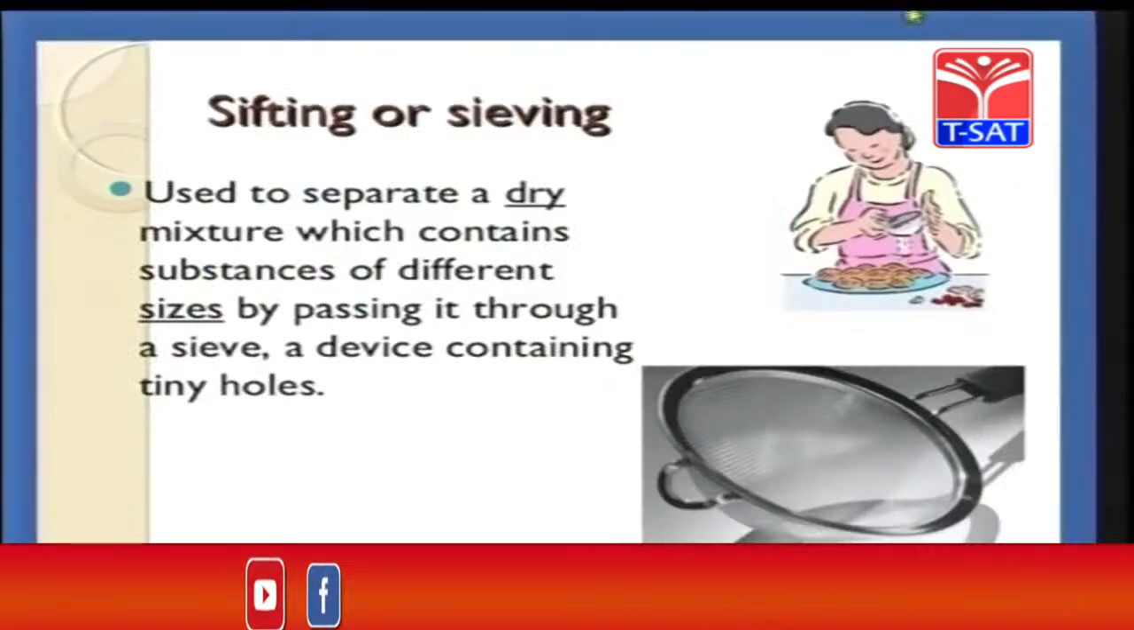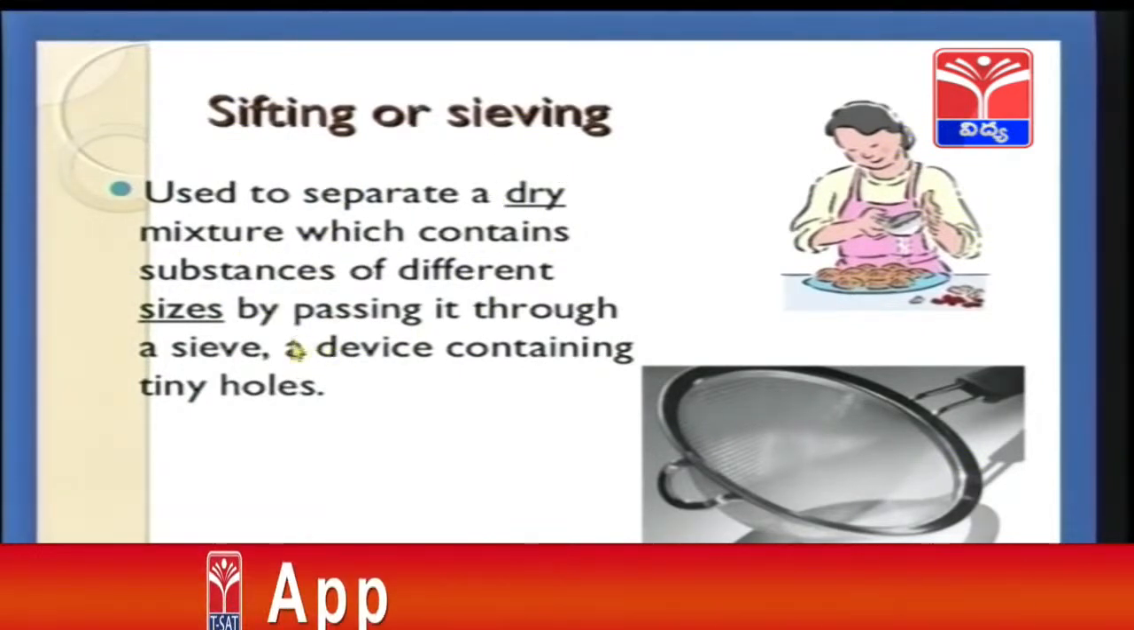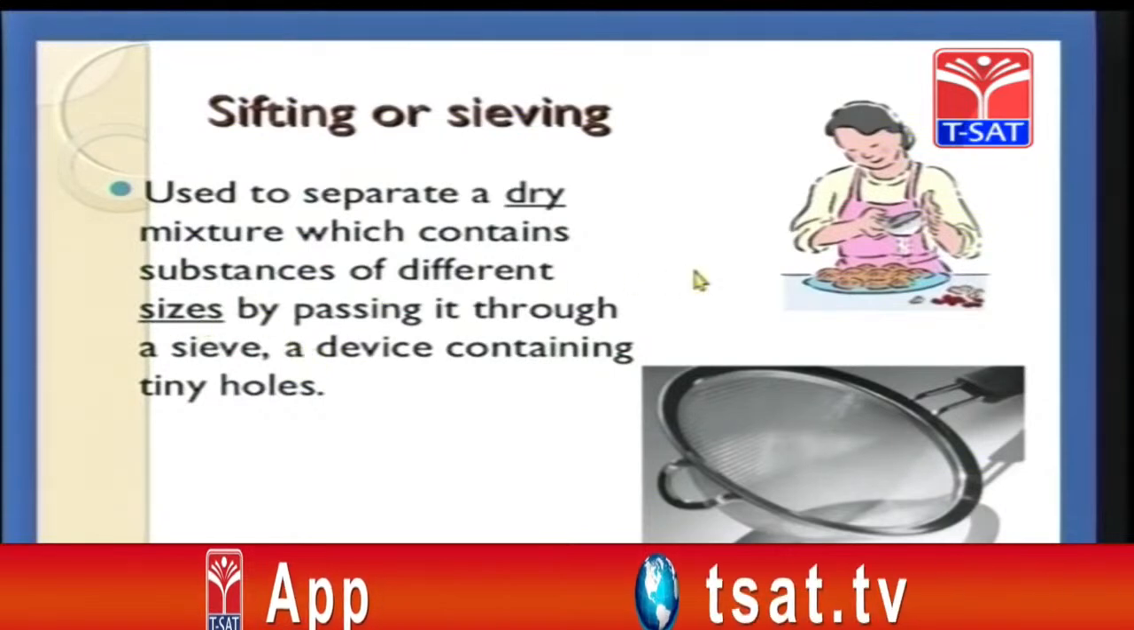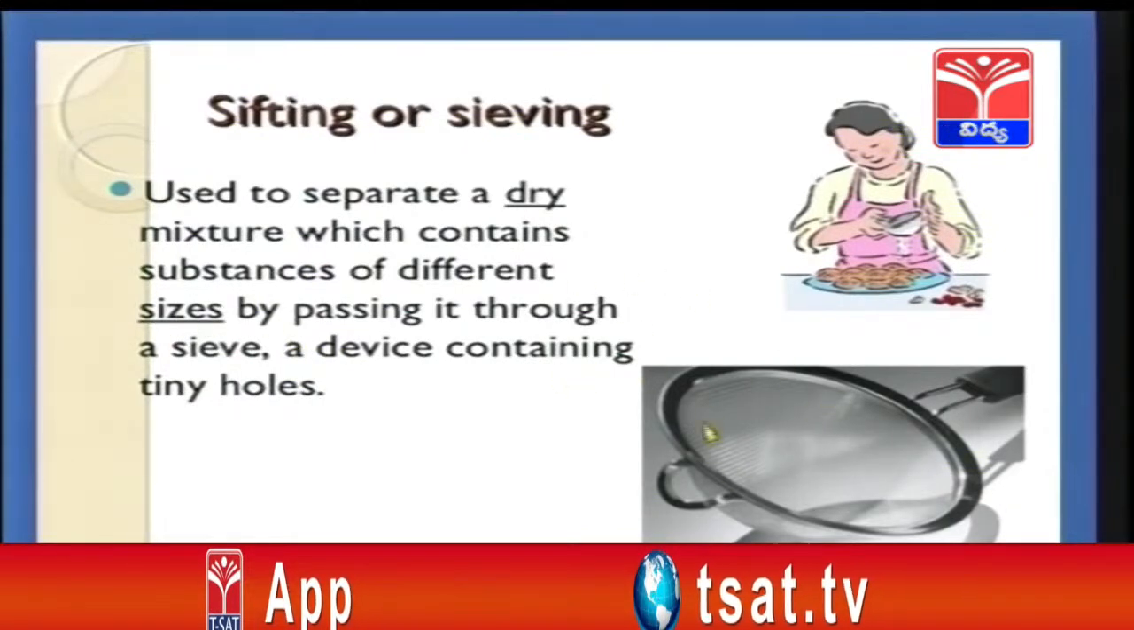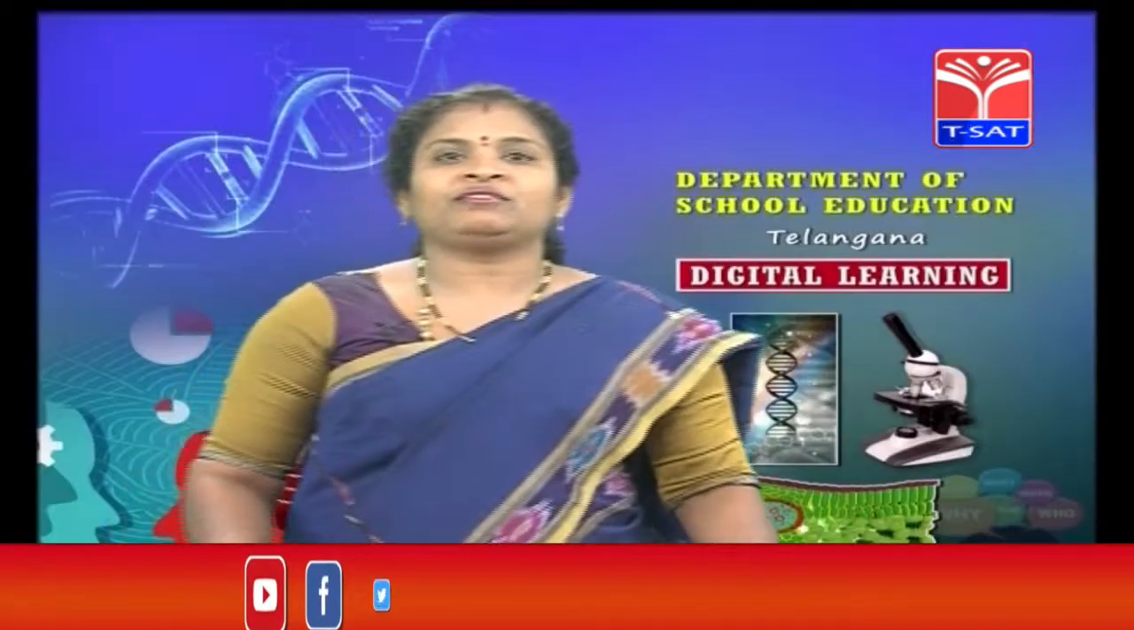What are the uses of sieving, children? You can separate two dry substances. A mixture which contains two dry substances but with different sizes, larger and smaller particles, can be separated by using a sieve. So, children, I hope you have understood the lesson.